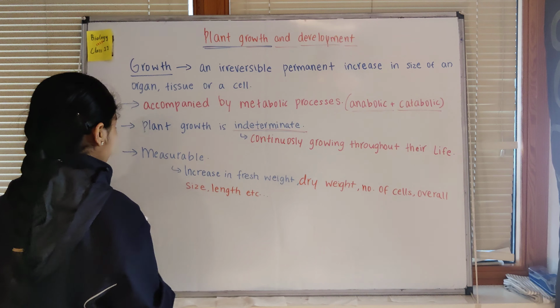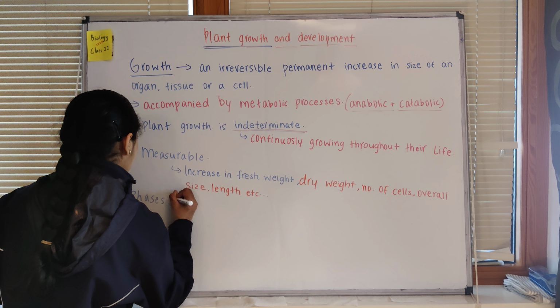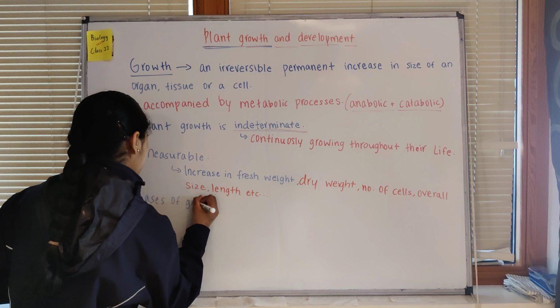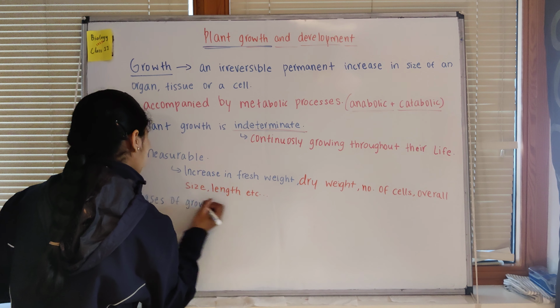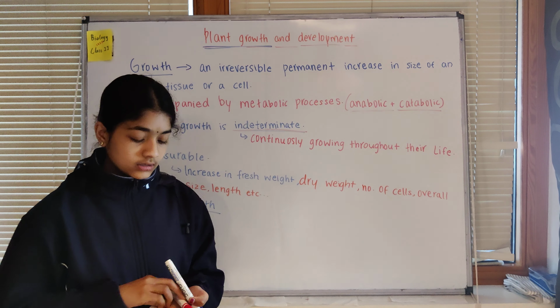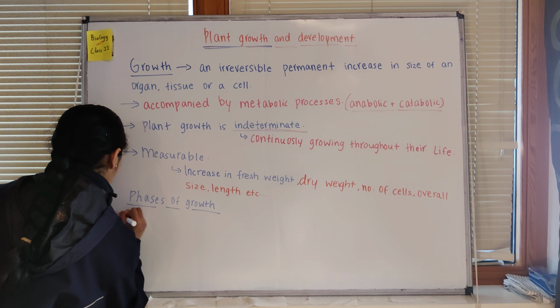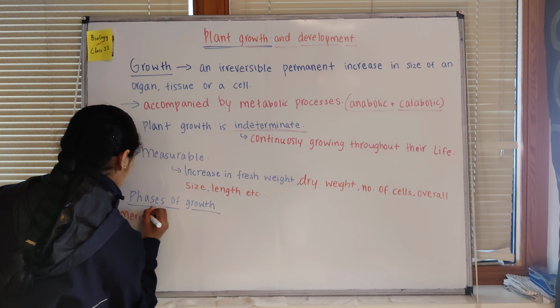Now let's talk about the phases of growth. The different phases of growth. First, the meristematic phase.